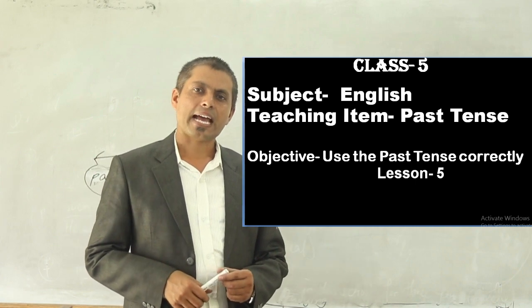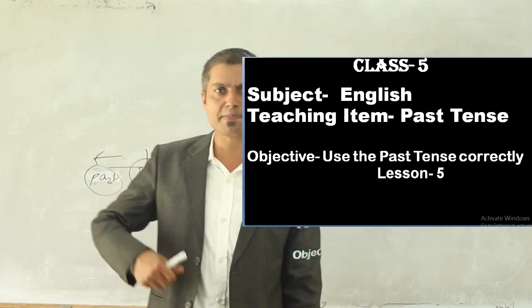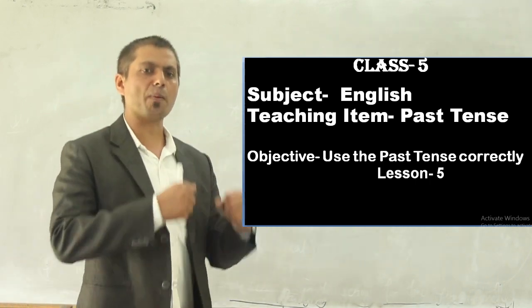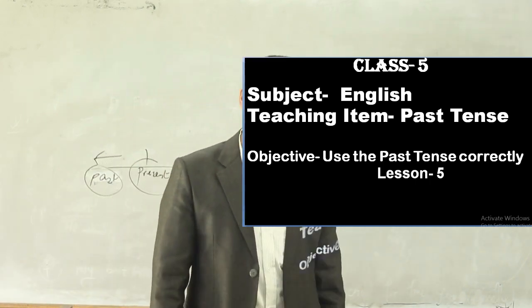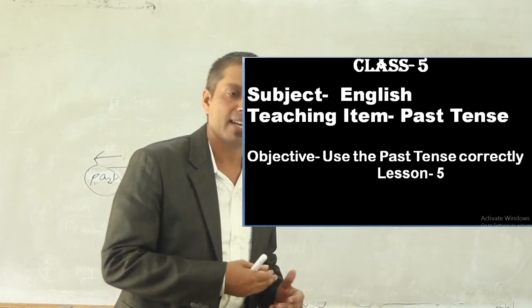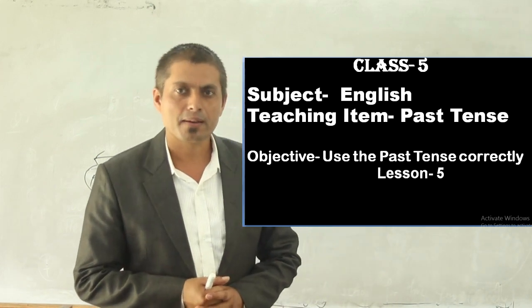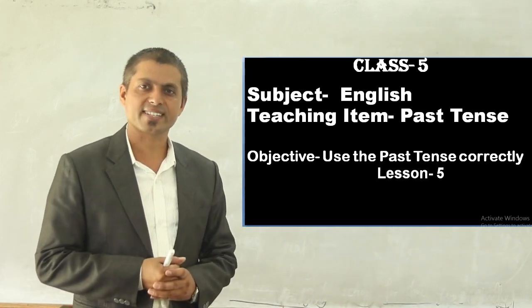Another, I had been dancing, I had been playing, I had been eating, I had been shouting, I had been jogging, I had been displaying, I had been reading a book, I had been teasing you, I had been talking to you. These are different examples of past perfect continuous tense.